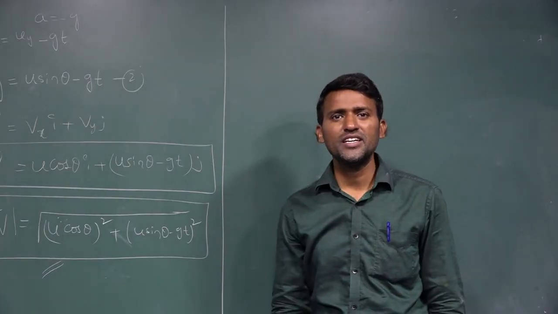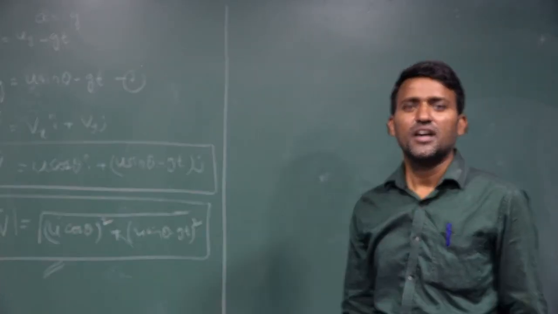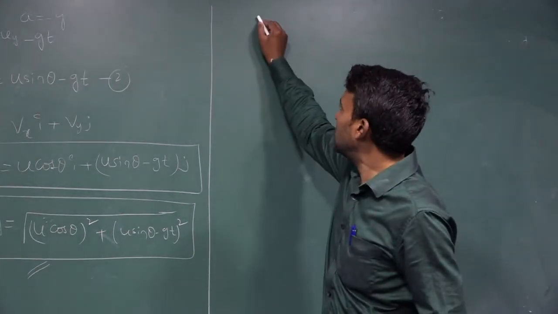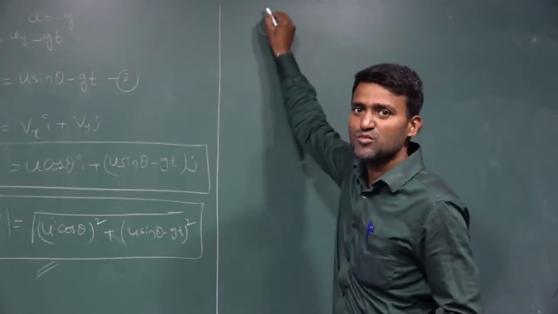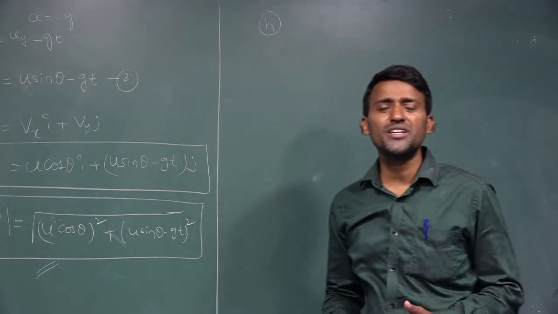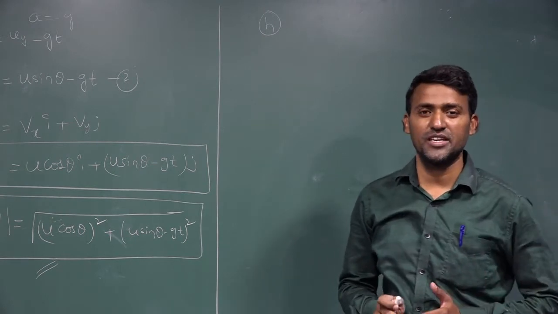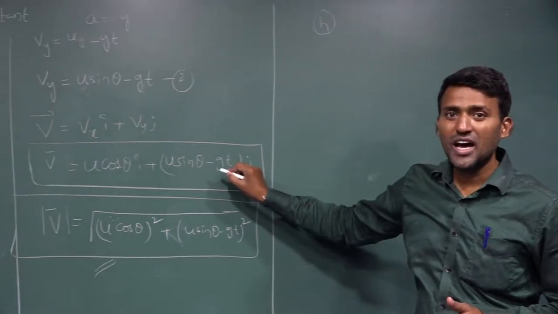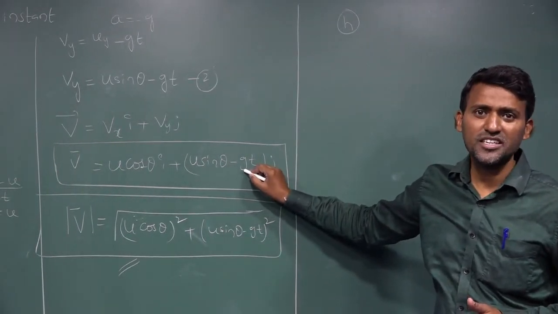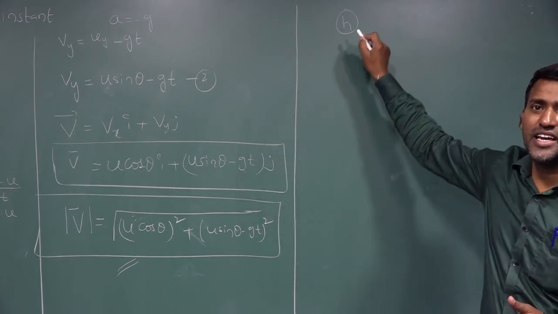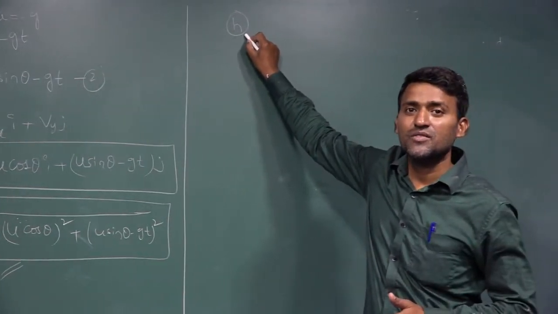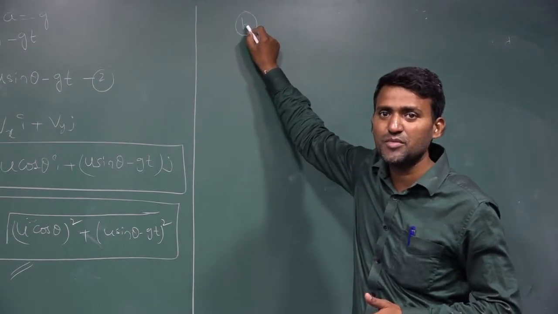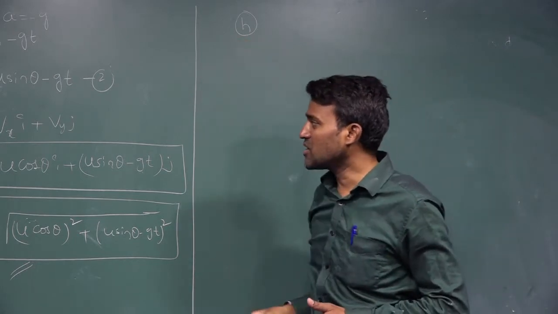For example, when the object is at a vertical displacement of height h, at that moment what is the velocity of the object? Just now we calculated the velocity at any instant. Now I am calculating the vertical velocity at a vertical displacement height h, isn't it? For this one, how can we write?